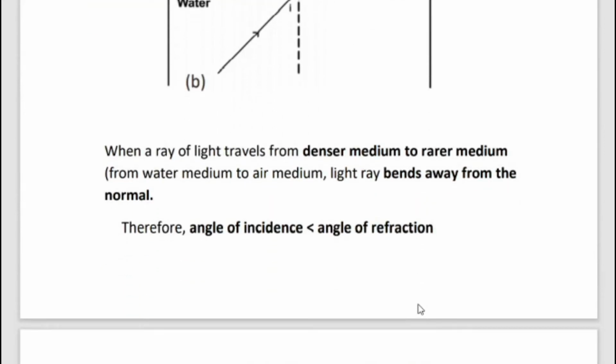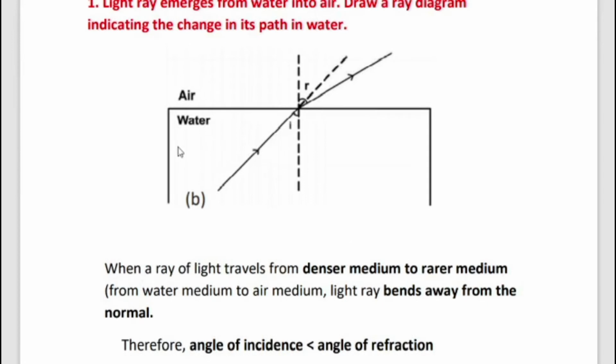So now we have a clear idea of the denser medium: a medium in which the speed of light is less. A rarer medium is one in which the speed of light is more. Air is optically rarer than glass and water, and glass is optically denser than air. So when a ray of light travels from a denser medium to a rarer medium, from water to air, the light ray bends away from the normal.